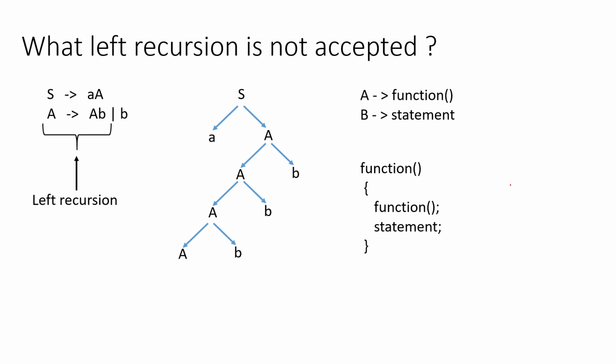Now, what is the problem we will face? Why is the condition there that there will be no left recursion before GNF? The reason is that if there is any left recursion in a production rule of a grammar, then the compiler does not accept that grammar. Again, the problem will come. Now, why does the compiler not accept a grammar having left recursion?